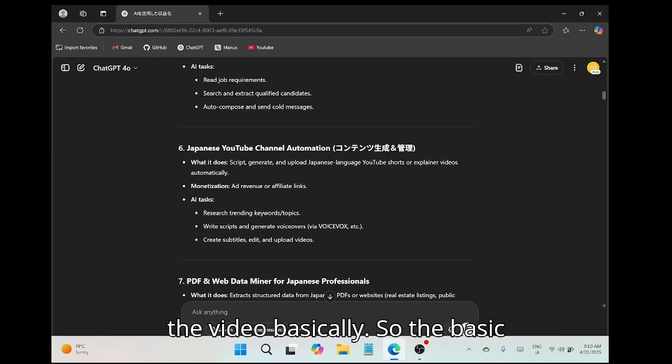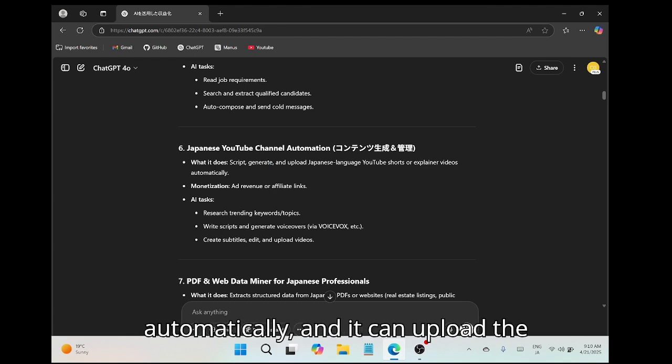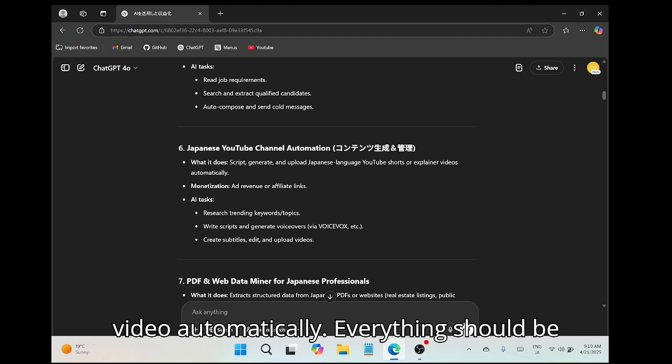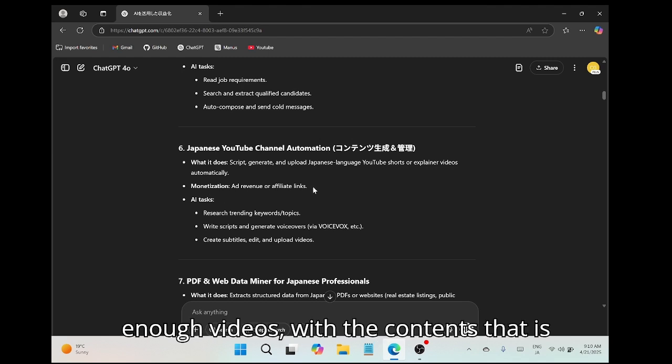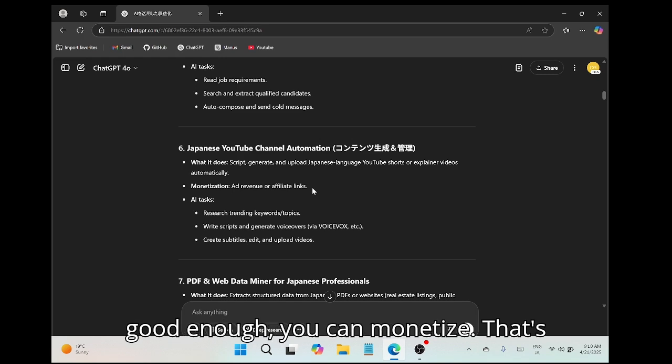So the basic text is going to be used for the audio contents, and then it can generate the video automatically, and it can upload the video automatically. So everything should be able to be done automatically. And then once you've got enough videos with contents that are good enough, you can monetize.